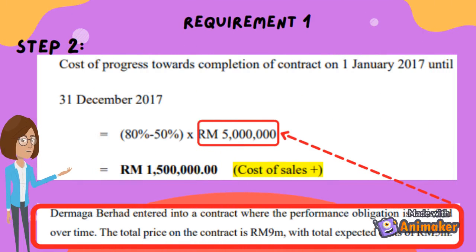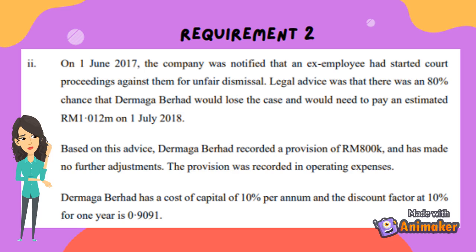The second step is to calculate the cost of progress towards completion of contract in 2017. The 30% completion of contract in 2017 is multiplied by the total expected cost of contract, which is RM 5 million. This gives the cost of contract of RM 1,500,000 in 2017. This amount needs to be recognized as cost of sales to the company. Oh, I understand, Miss Vanisha.